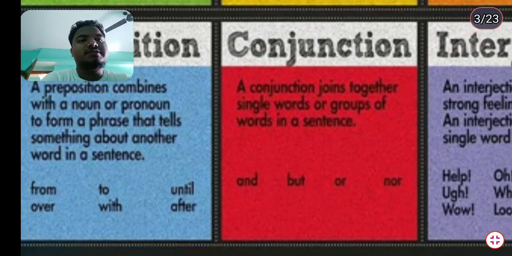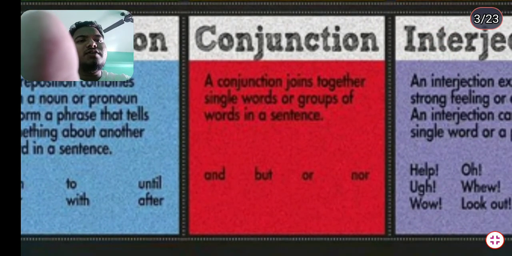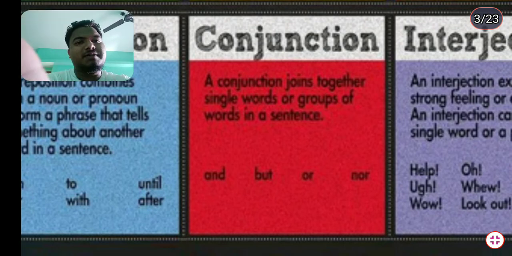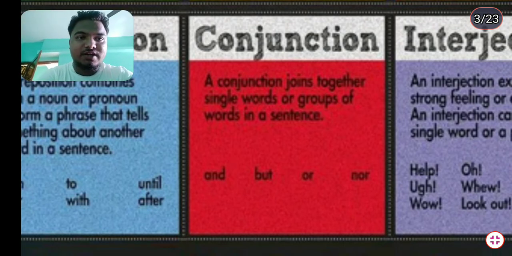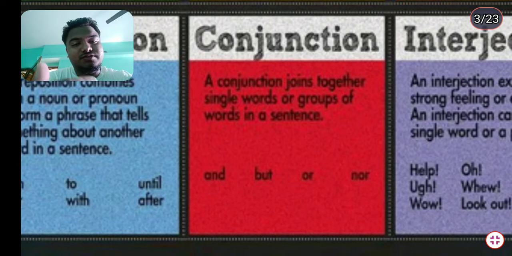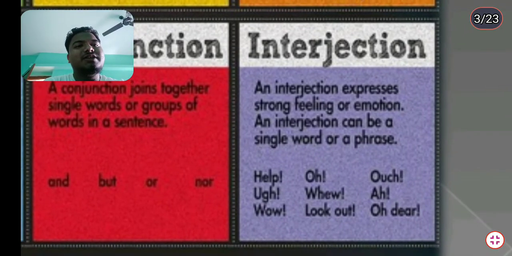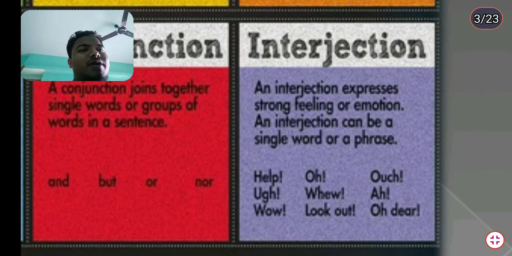Don't mind. Conjunction. Conjunction joins together single words or groups of words in a sentence. In simple phrase in our own language, we can say that a word or group of words which joins sentences is called conjunction: and, but, or, not. Coordinative conjunction, subordinative conjunction. Conjunction is divided into two types, so there is no need to discuss that in this video, because it is for general introduction.